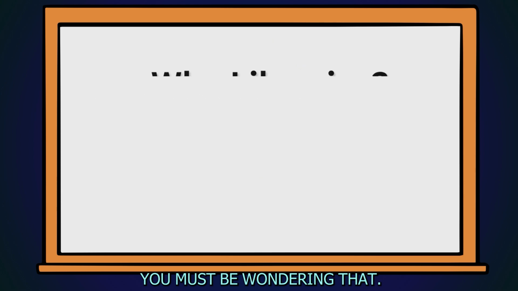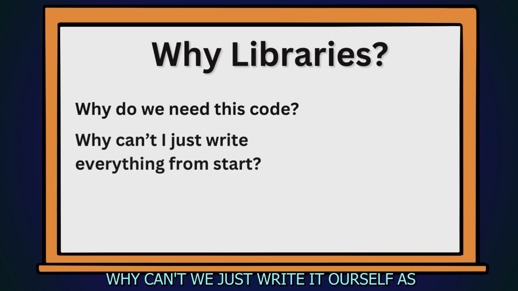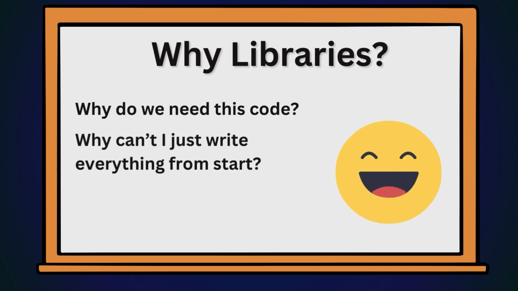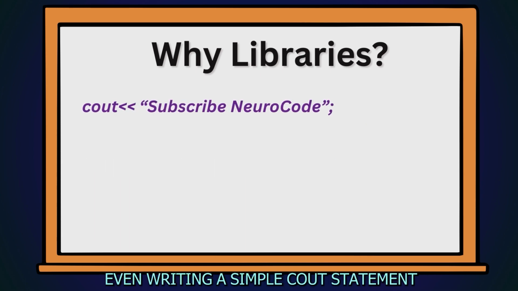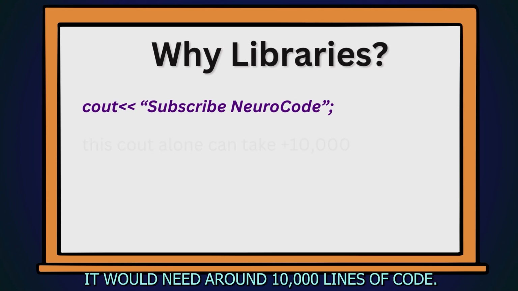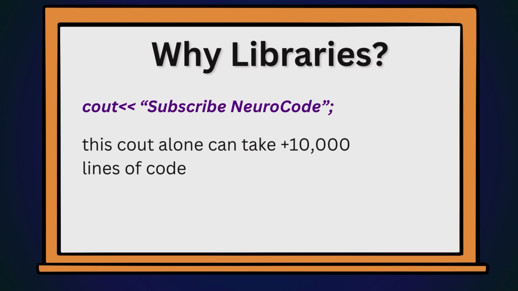You must be wondering why we need already written code. Why can't we just write it ourselves, as we want to be the best programmer, right? Well, even writing a simple cout statement for printing would need around 10,000 lines of code.